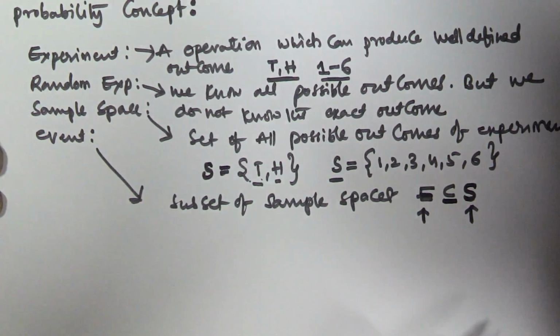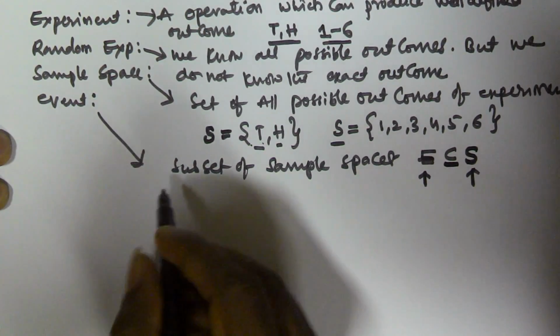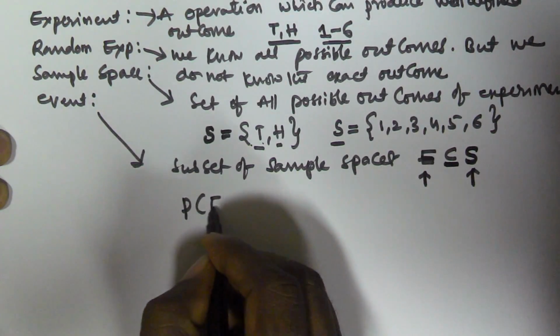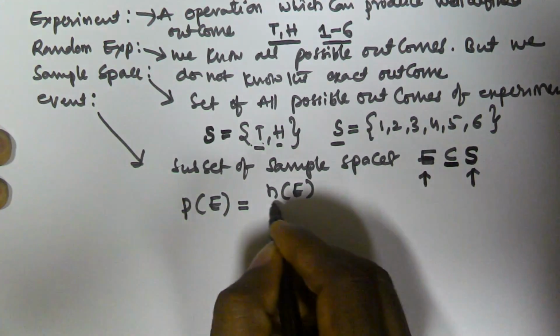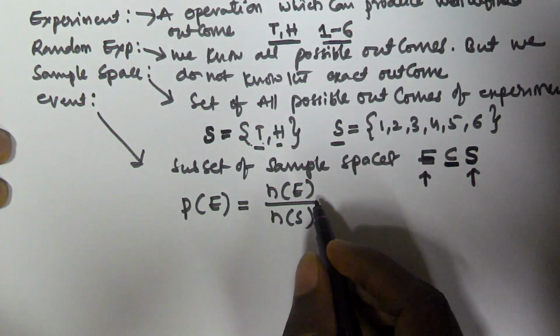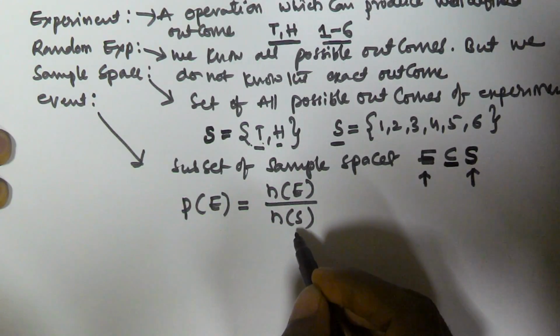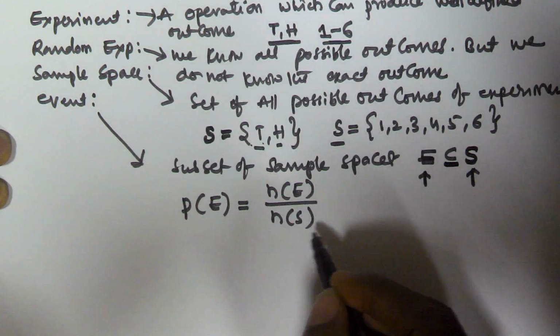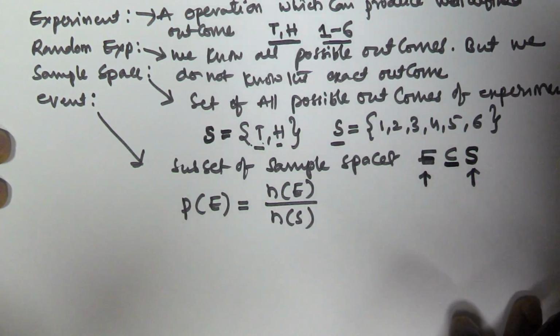So when we have a sample space S and an event E, the probability of E is defined. The probability of the event E occurring is given by n(E) by n(S). So n(E) gives the number of elements in the event, and n(S) gives the number of elements in the sample space. I will show you one example for this.